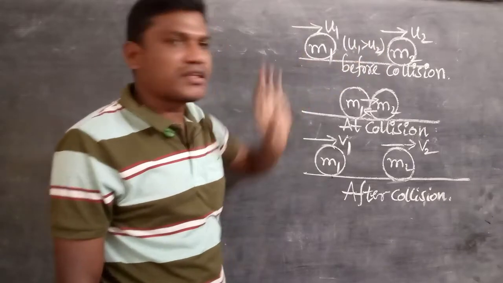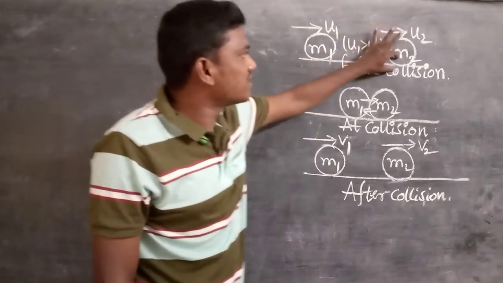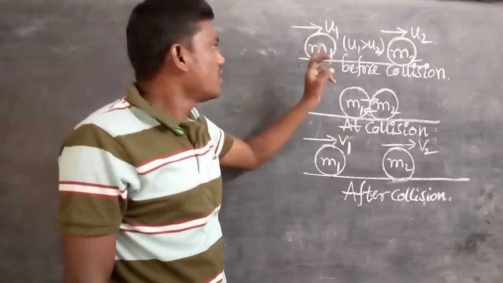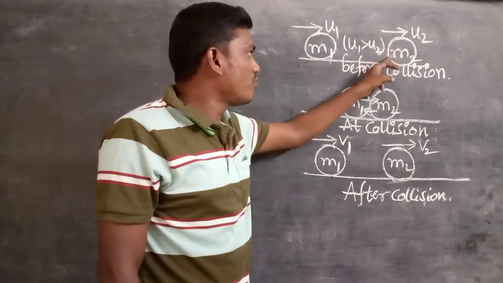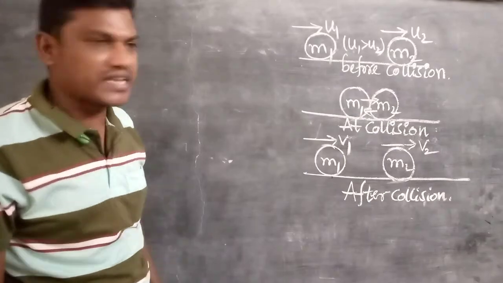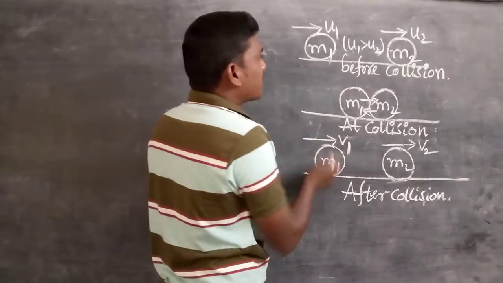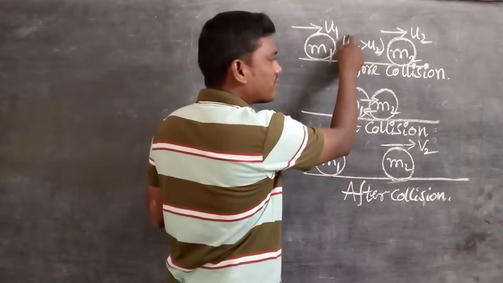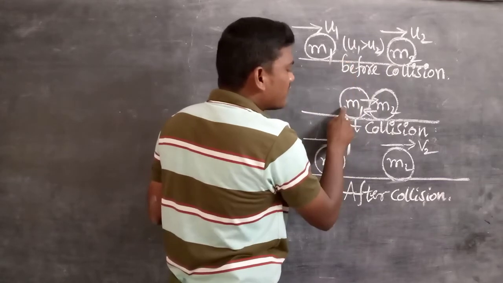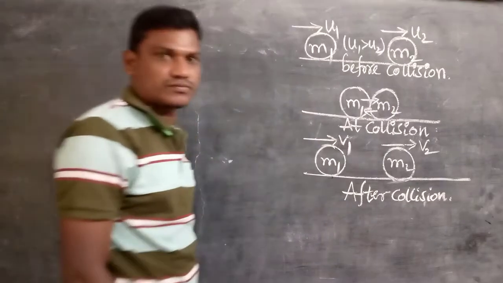u1 is greater than u2, that is, the m1 body's velocity is greater than the m2 body's velocity, and both bodies move in the same direction. So m1 and m2 are moving on the same path in the same direction but with different velocities, so that after some time t, m1, having the greater velocity than m2, quickly reaches m2 and collides with m2.